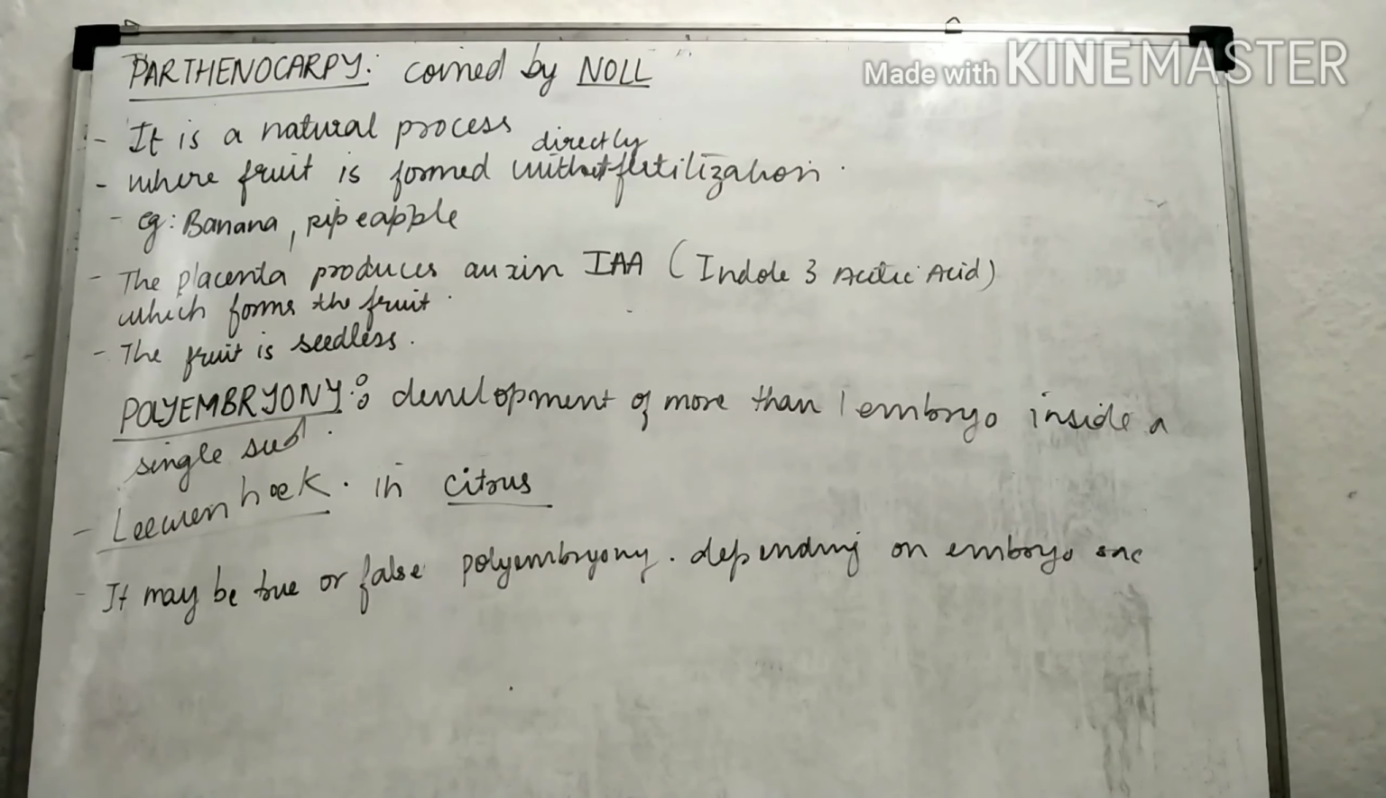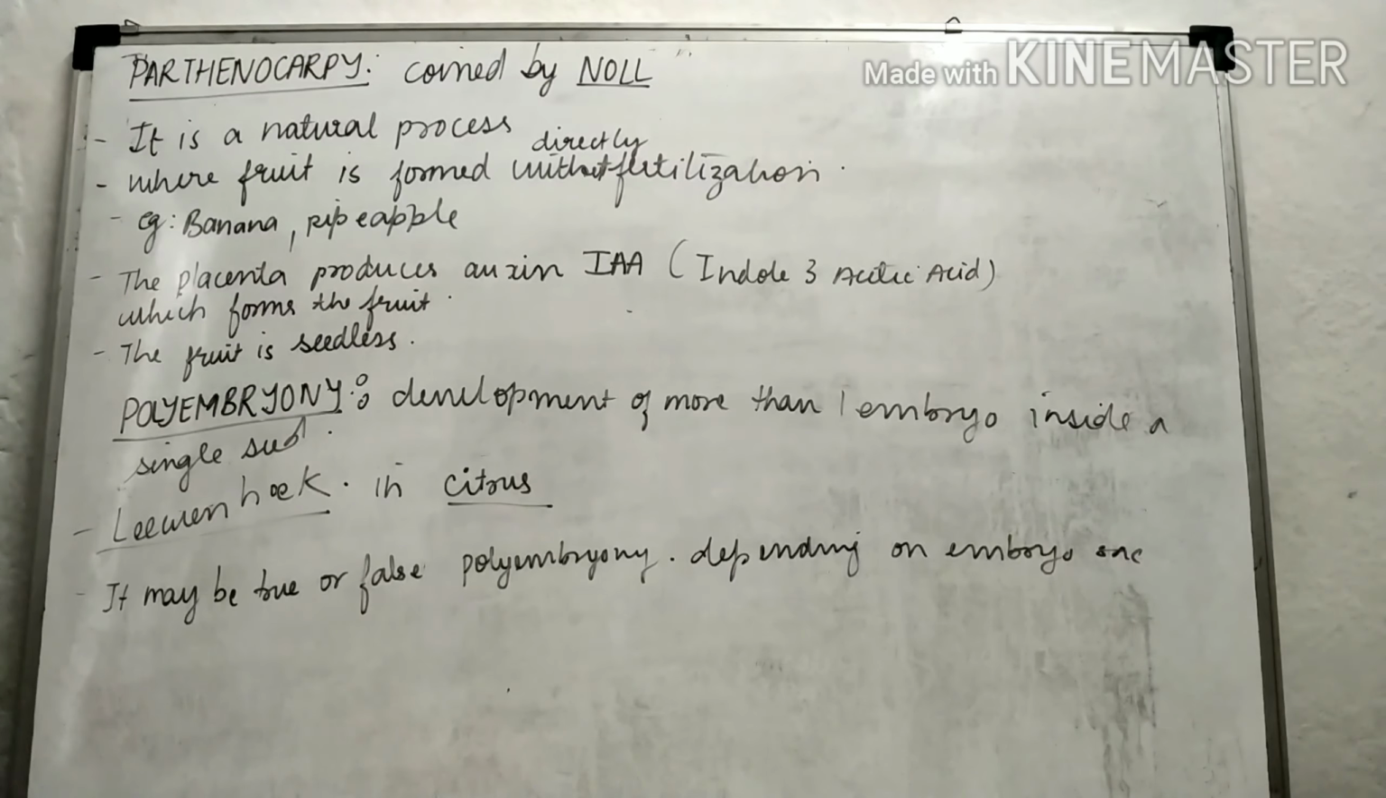When a fruit is formed directly without fertilization, with no seed formation, it is called parthenocarpy. It is very important to remember that there is no seed formation. Without seed formation, a fruit is directly formed without the fertilization process. The best examples are banana and pineapple.